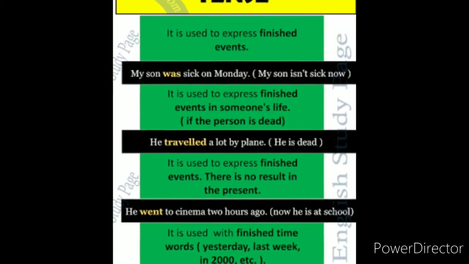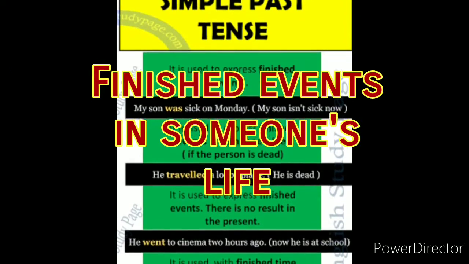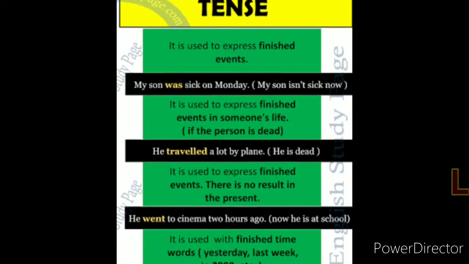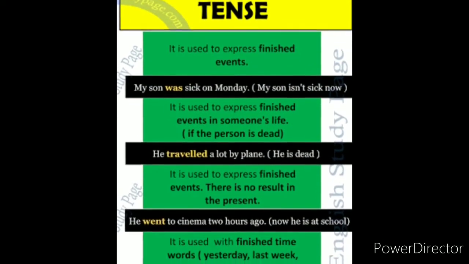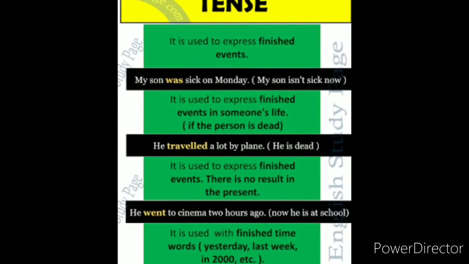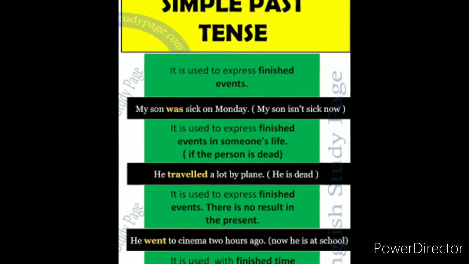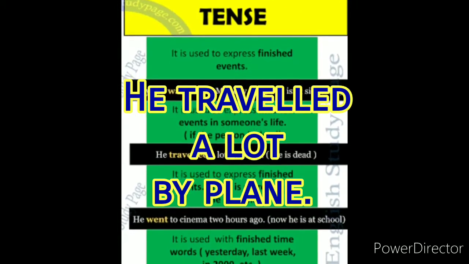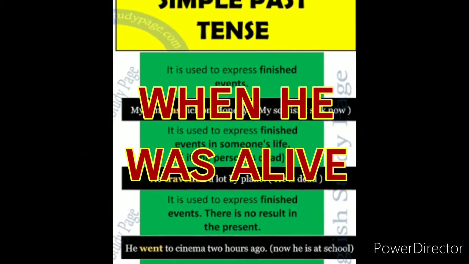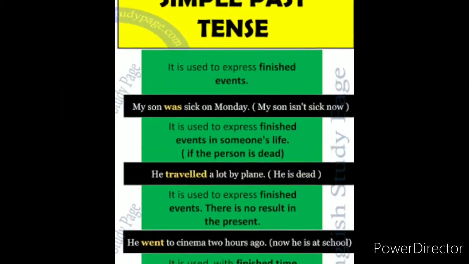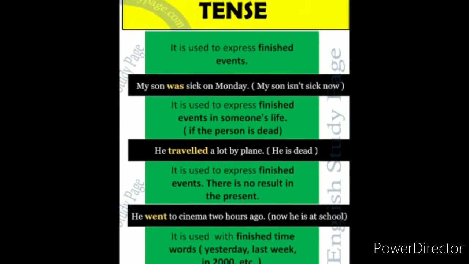Okay. Now the second usage. It is used to express finished events in someone's life. That means the person is no more alive. The person is dead. So when we are talking about the experiences of a dead person or whatever he used to do when he was alive, that time we are going to use the simple past tense form. For example, he traveled a lot by plane. That means the person is not alive anymore. So when he was alive, he used to travel a lot. But now he is not there. So we are talking about his experiences when he was alive. So we are using the past tense form here.